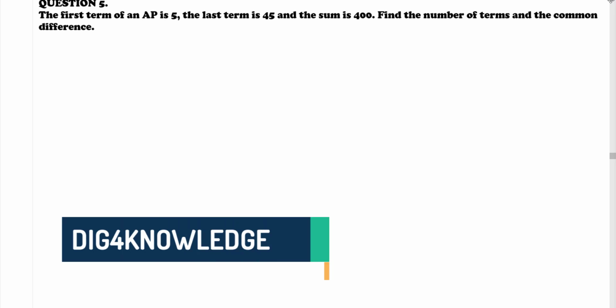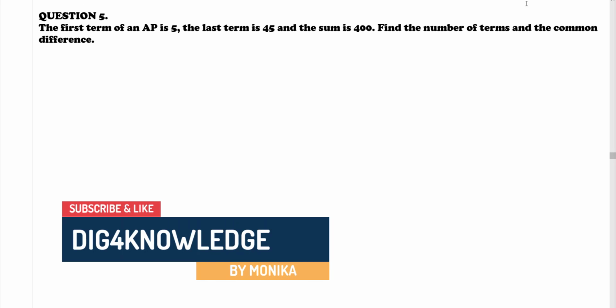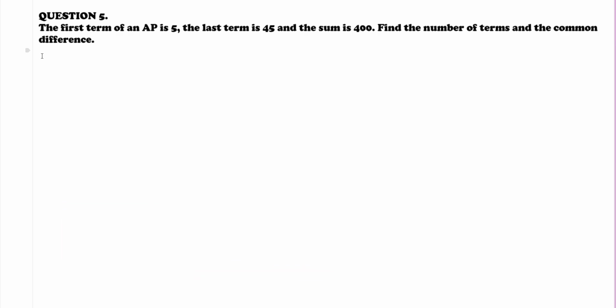Question 5. The first term of an AP is 5. The last term is 45 and the sum is 400. Find the number of terms and the common difference. Let's solve it. What is given is first term, that is 5. Then last term is 45. And Sn, that is sum of n terms, is 400.